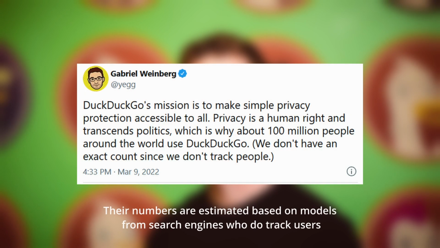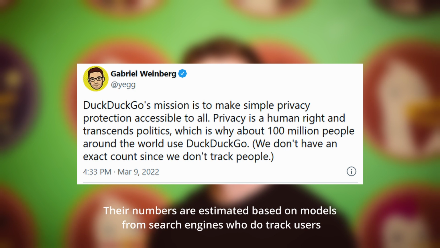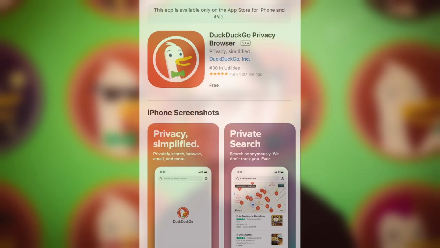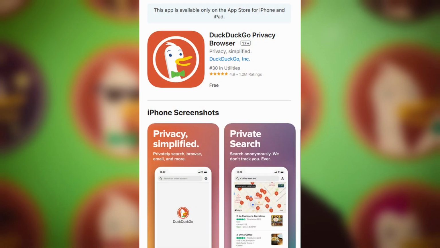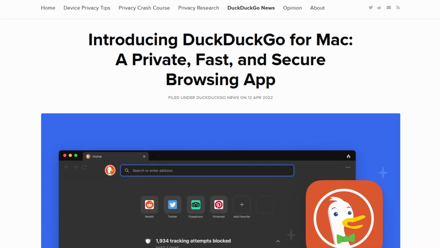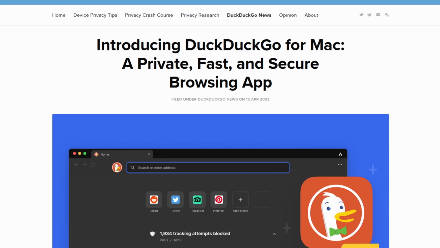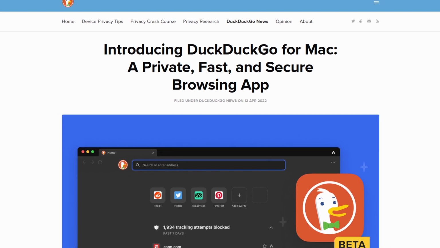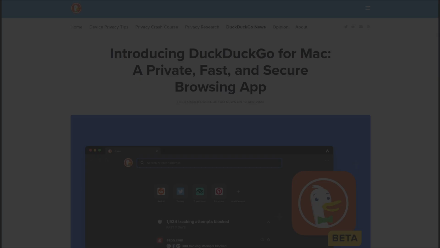The search engine is so private, in fact, that the company doesn't even know for certain the exact number of users who use their service. For those interested, DuckDuckGo currently offers a privacy-focused browser on iPhone and Android, and they've recently begun development on a desktop browser for Mac and Windows, which will be launched in mid to late 2022, respectively.